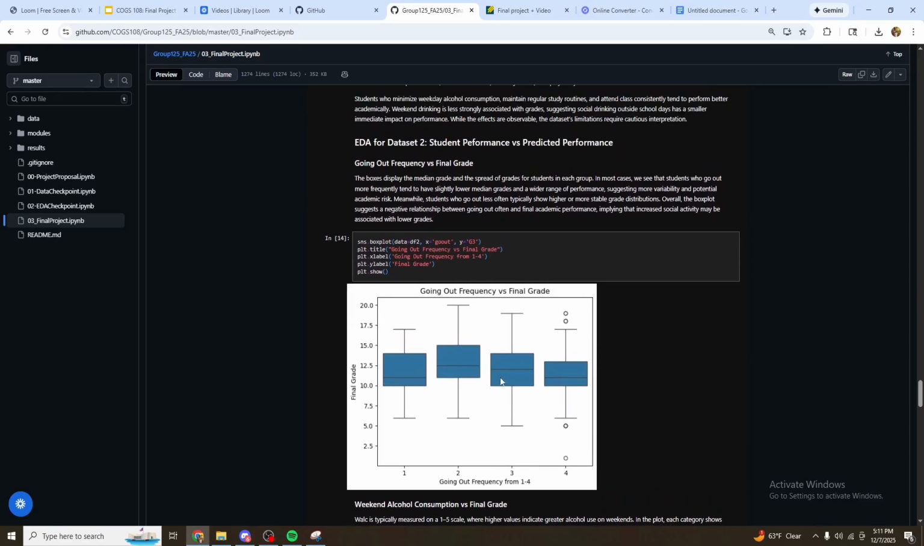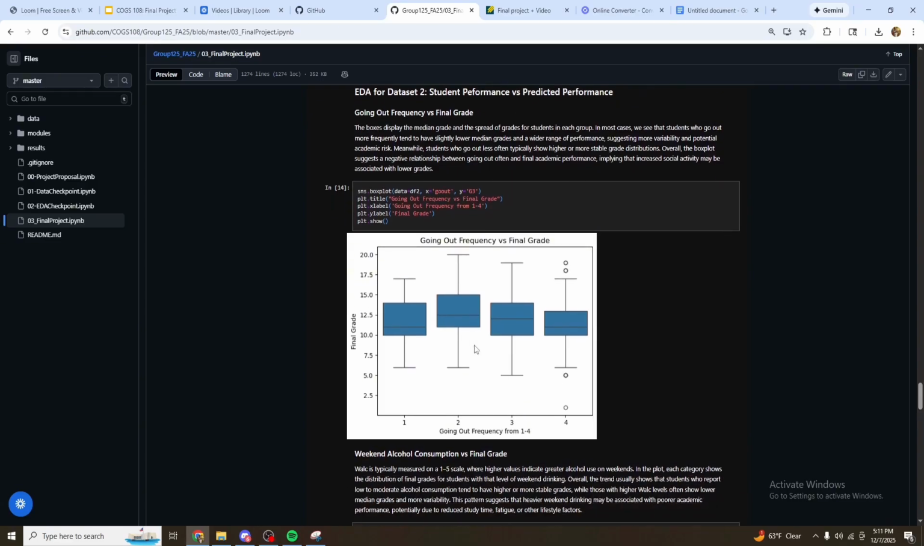So, this box plot shows how often students go out socially compared to their final grades. Students who go out less frequently tend to have higher and more consistent grades. As going out frequency increases, median grades generally decrease and the spread becomes wider, suggesting more academic risk. Overall, this indicates a negative relationship between frequent social activity and academic performance.